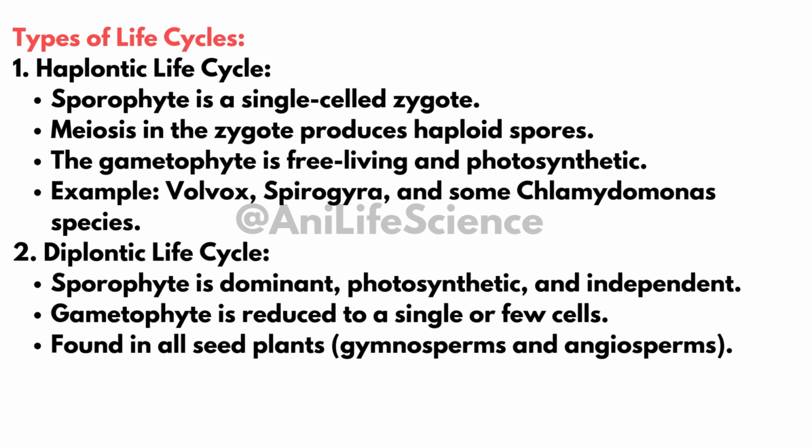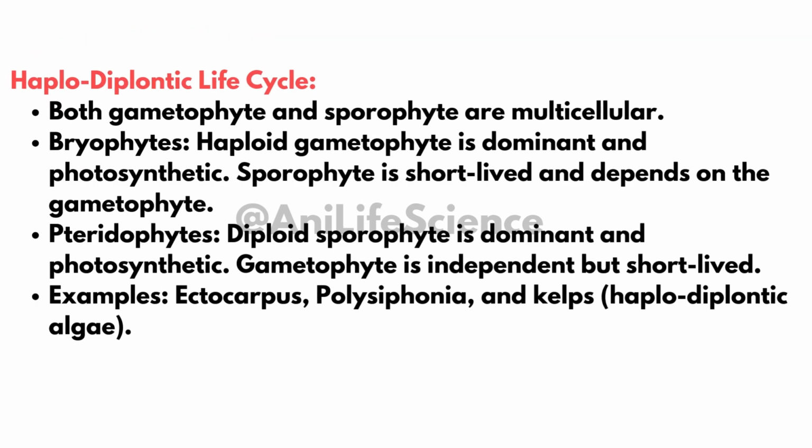Second, the diplontic life cycle: the sporophyte is dominant, photosynthetic, and independent. The gametophyte is reduced to a few cells. Examples: all seed plants. Third, the haplodiplontic life cycle: both gametophyte and sporophyte are multicellular. Bryophytes: gametophyte dominant, photosynthetic; sporophyte short-lived, dependent on gametophyte. Pteridophytes: sporophyte dominant, photosynthetic; gametophyte independent, short-lived.